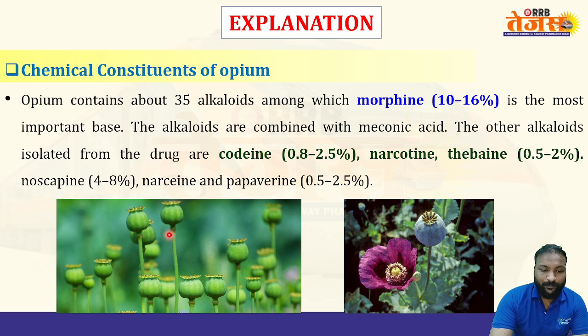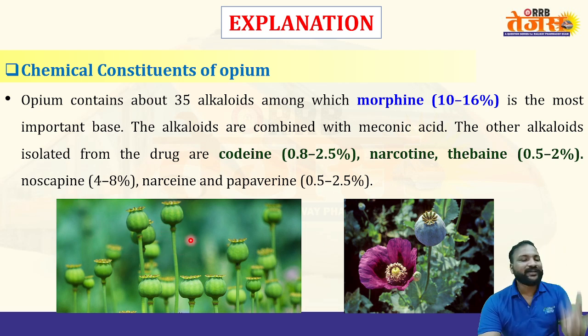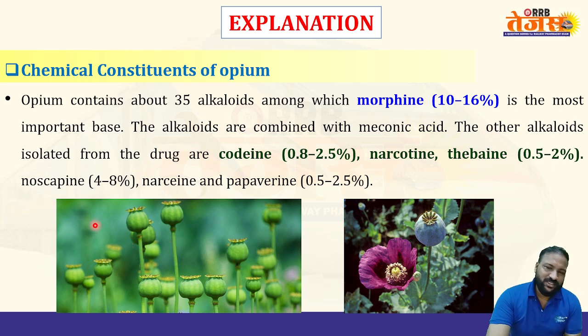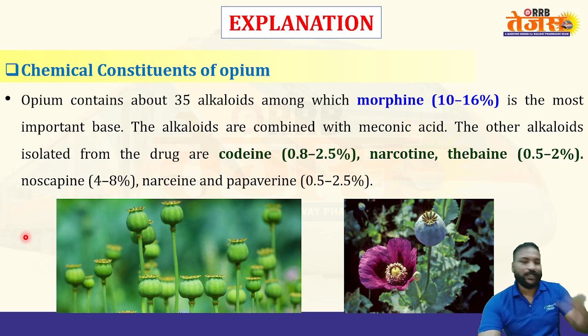This is the opium poppy capsule. By making incisions in the capsule, they get a milky exudate, and after drying this milky latex, we get these chemical constituents. So opium is the source for morphine, codeine, thebaine, noscapine, and narcotine.